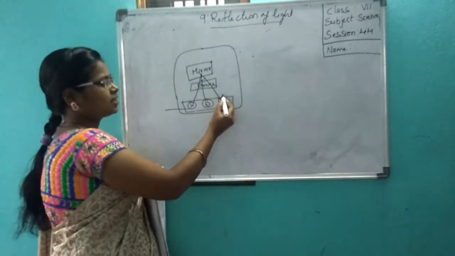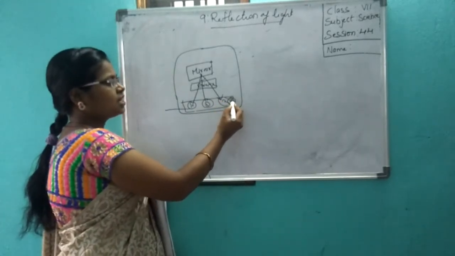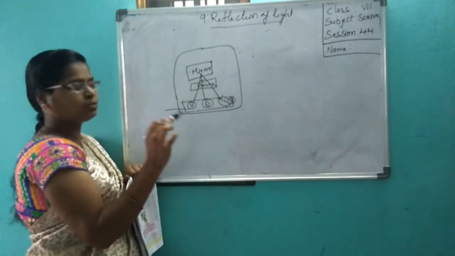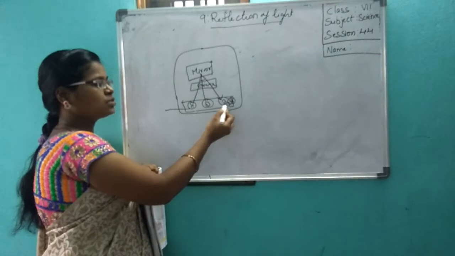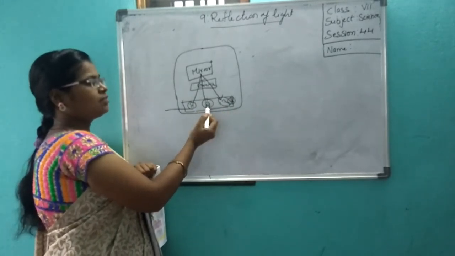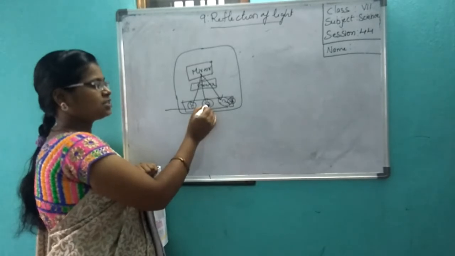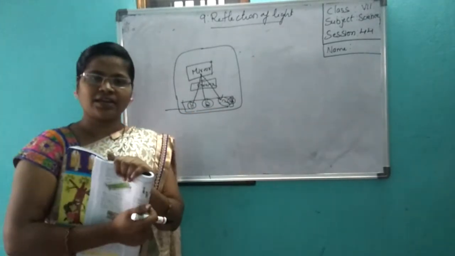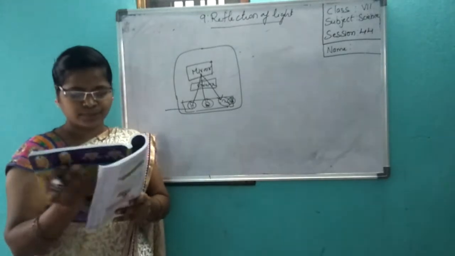It will get reflected here. If 3 is sitting here, can he see 1? No, he will not be able to see. If he moves here, he will see. Now 2 is there. He wants to see 1. If he is sitting here, can he see? He has to move here. Did you understand that?